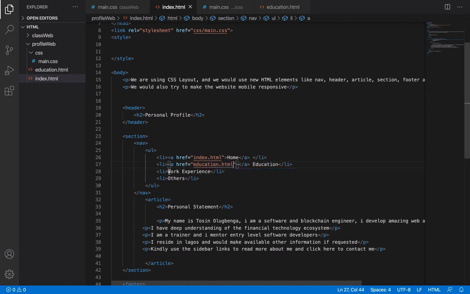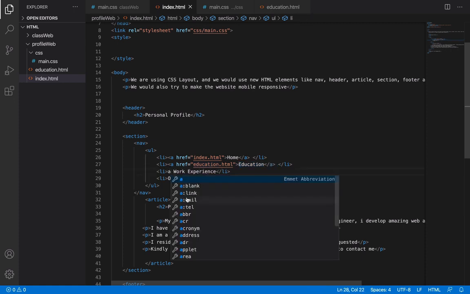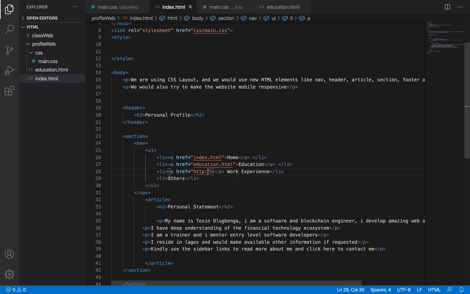education.html. So work experience, we've not created the page, but I'll put the link so that we can just do this one and for all. Then this work experience, I'm going to bring it inside an a tag, then link, and I'm also going to name it work_experience.html. Like I told you, in the naming convention, you cannot put a space in work experience.html.